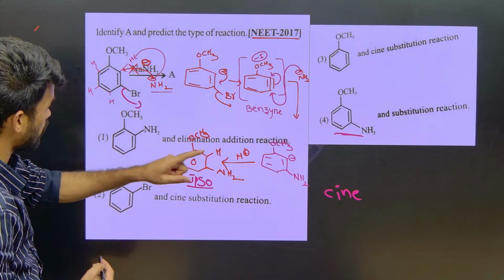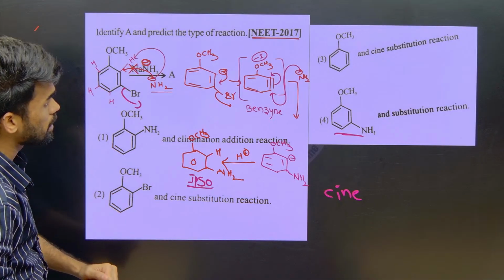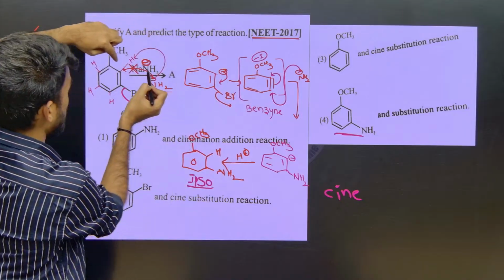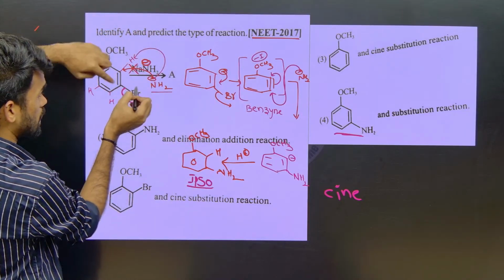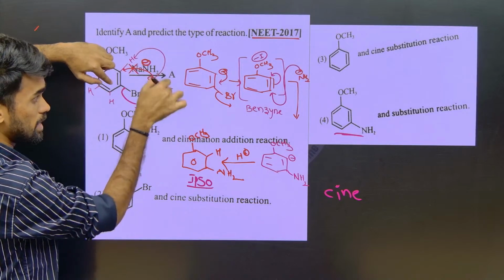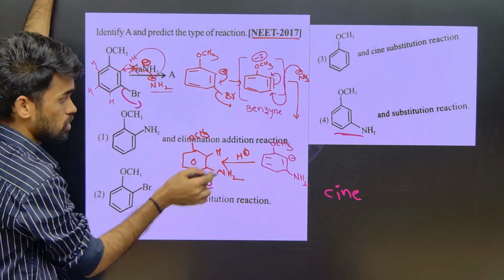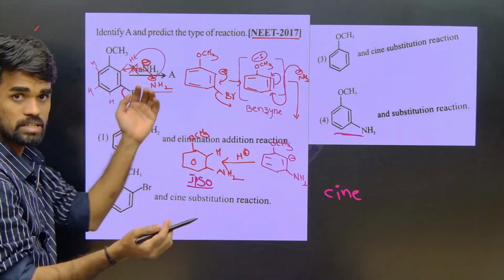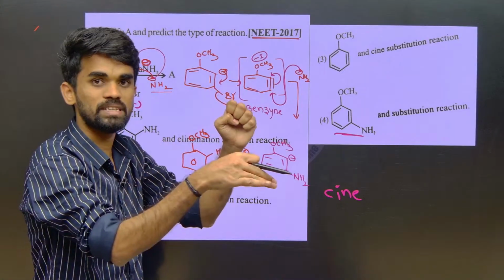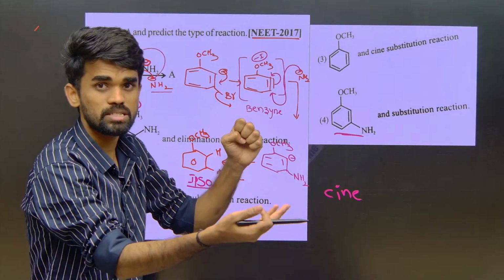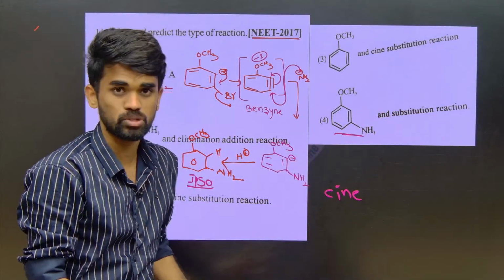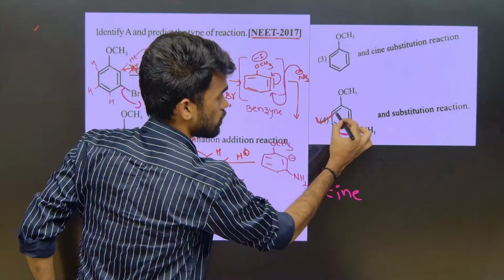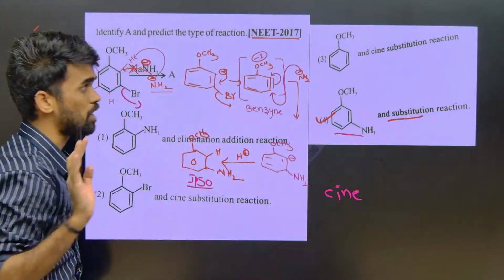Bromide is eliminated and the next group is added. One is removed and replaced with another thing, so it is substitution only. That's why it is given as substitution. So the ipso product is formed here. Ipso and substitution, so you can go with option number 4.